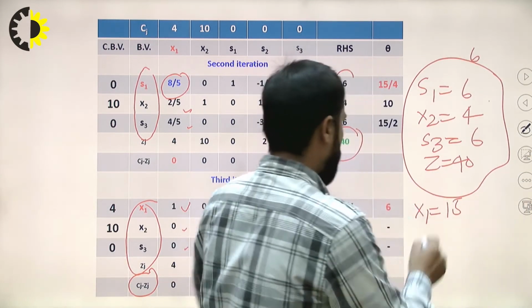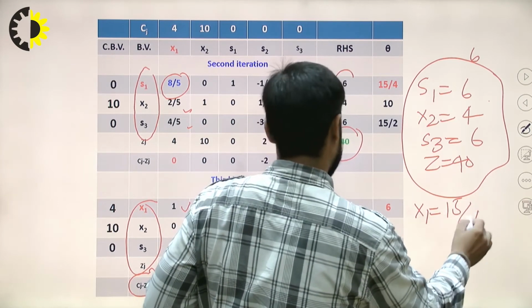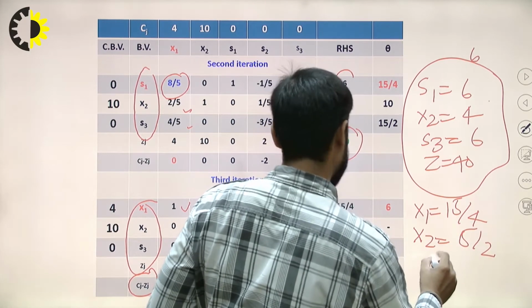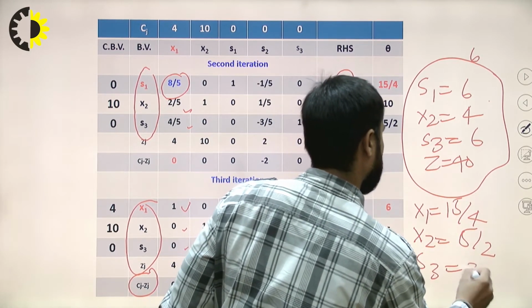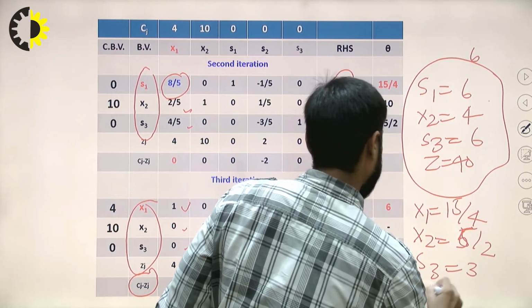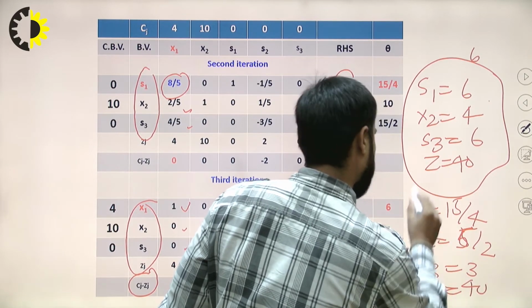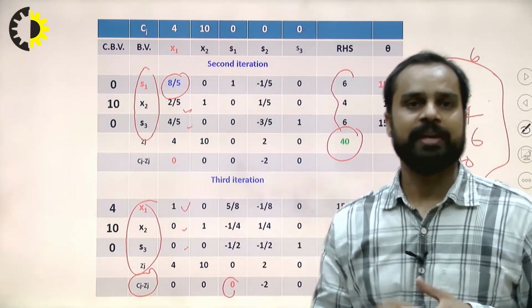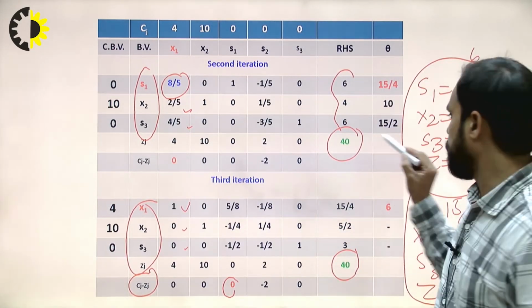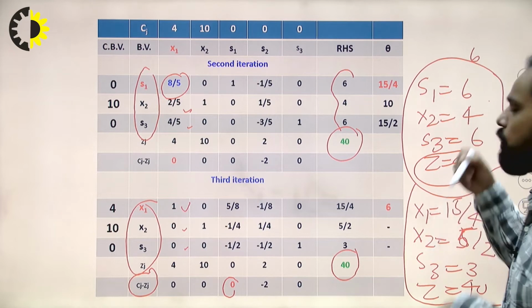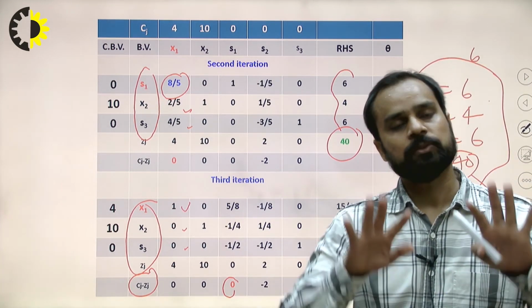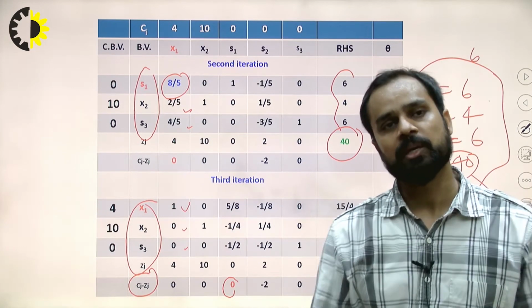Solution number 2: x1 is equal to 15/4, x2 is equal to 5/2, S3 is equal to 3, and again z is equal to 40. So this problem has two solutions with the same value of the objective function in both cases; only the corner points are different combinations. So this problem belongs to the multiple optimal solution problems.